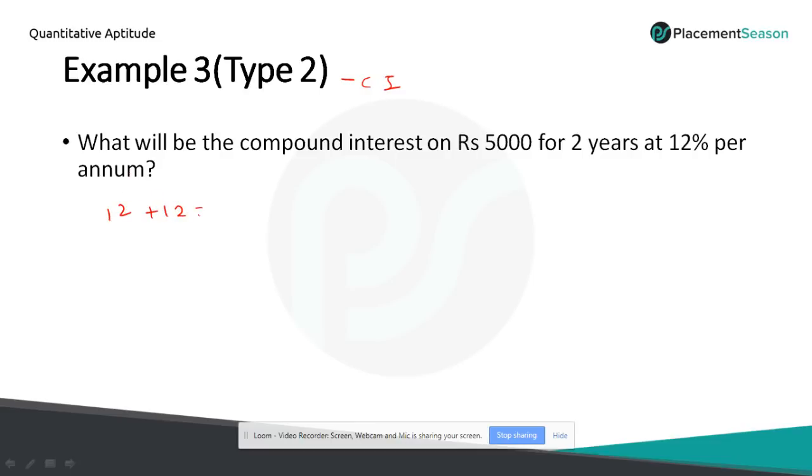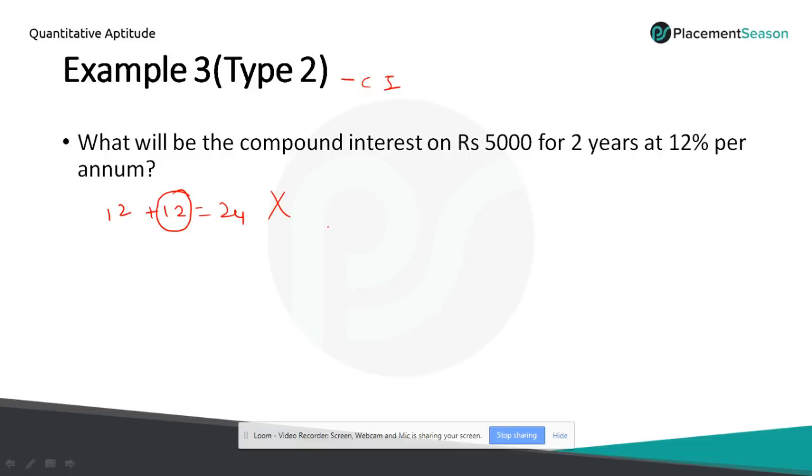So 12 plus 12, 24. If you put this, then this will be wrong, because they have given it is compound interest. Compound interest means the interest which accumulated after the first year will be added with the principal. So we have to calculate the interest for the amount which we got in the first year.